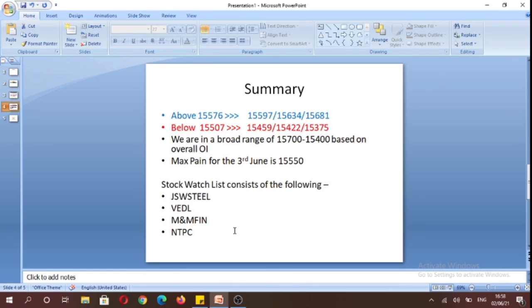stock watch list. I would like to request you to stay tuned around 9:45 p.m. for a long or short biased watch list in which we would be focusing on relatively strong or relatively weaker sector stocks, and do stay tuned for that. And in those stocks we would have a definite bias whether we want to buy them or sell them.